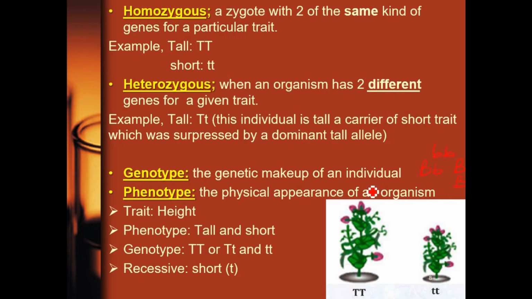Phenotype is the physical expression of this gene. It starts with the genotype, and the genotype will then manifest itself as a phenotype. So phenotype is the physical expression of the gene you carry. For example, if you're a girl, that means you have the gene that makes you a girl, which is X and X. If you're a boy, that means you have the gene that makes you a boy, which is X and Y. If you're tall, that means you are either homozygous tall or heterozygous tall.